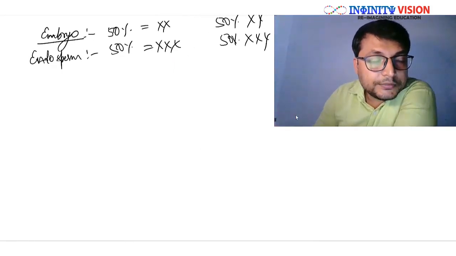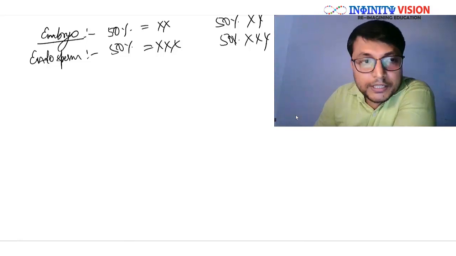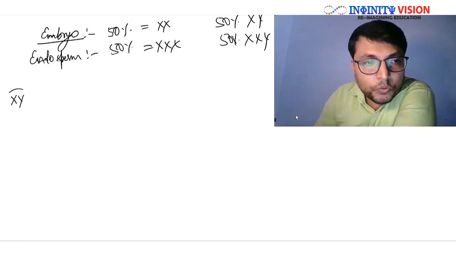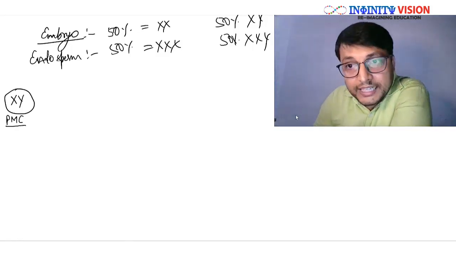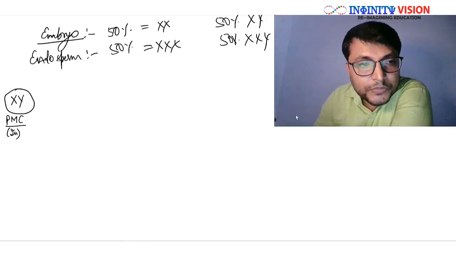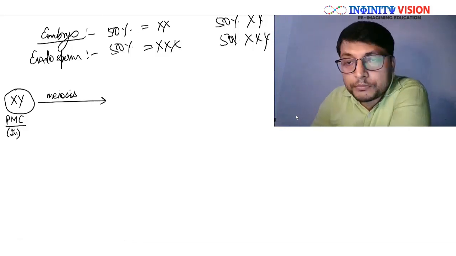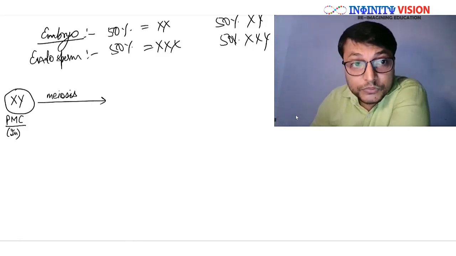You know that in case of a papaya male plant, it has XY chromosomes, right? So the pollen mother cell will have XY and it is diploid. When this undergoes the process of meiosis, it will form 4 cells, right?